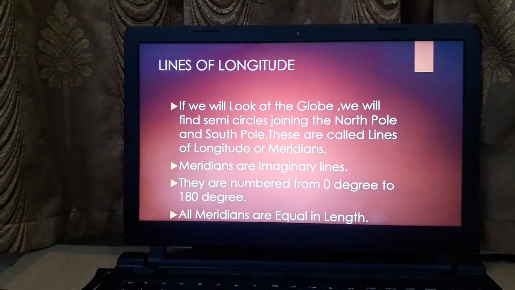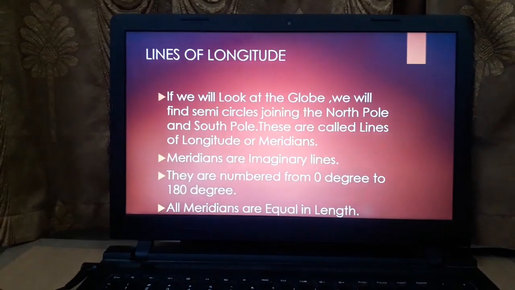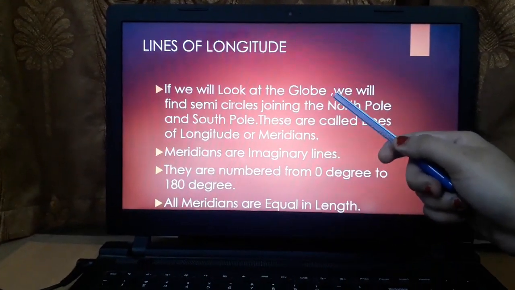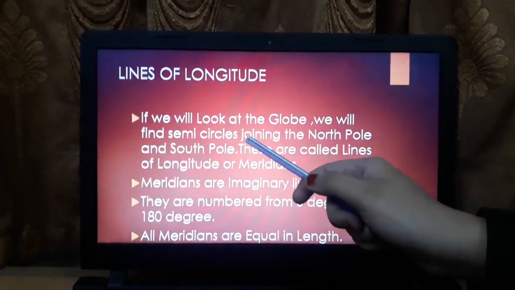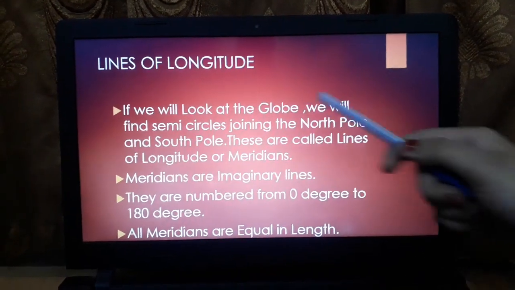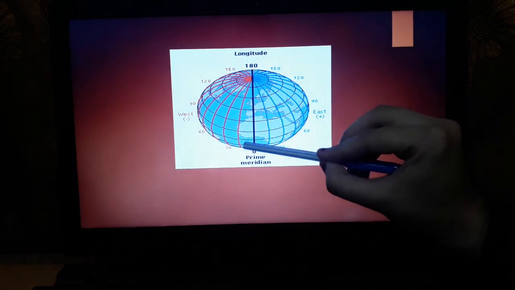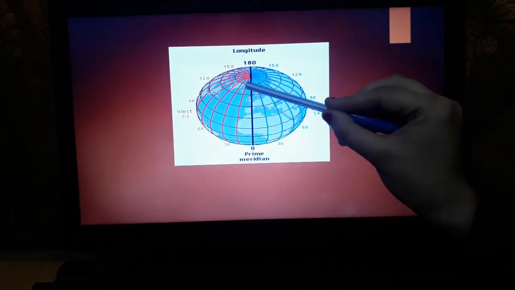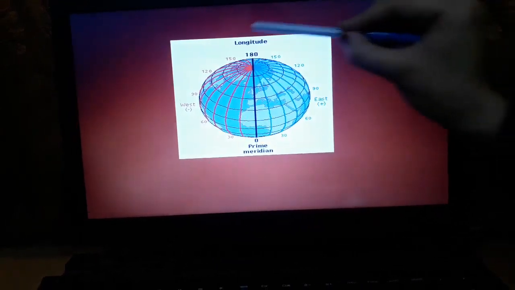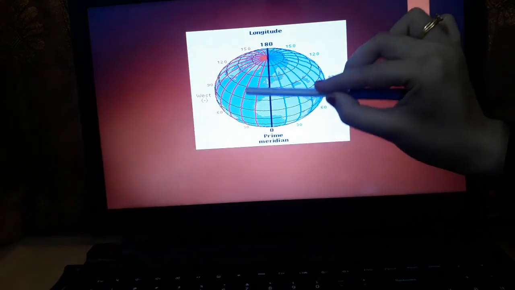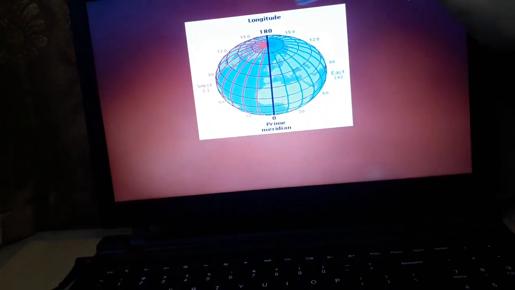Now come the lines of longitude. If we look at the globe, we will find semicircles joining the North Pole and the South Pole. You can see these red lines are like a semicircle, because from this red line one rotation will be there.